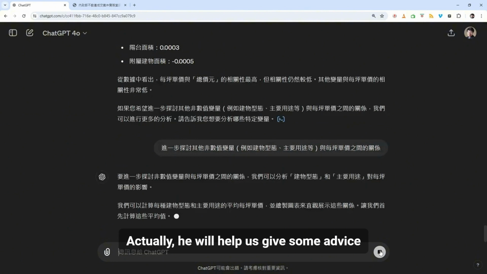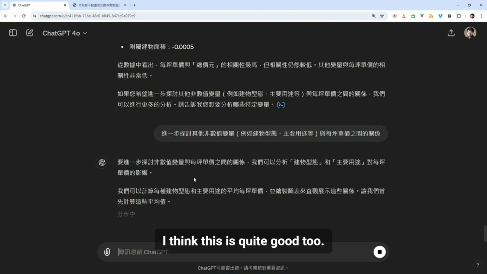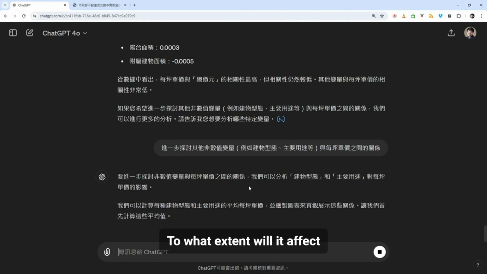Actually, it will help us by giving some advice. It can analyze how building types and main uses influence unit price per ping. I think this is quite good too, because the main use together with the form of the building, to what extent will it affect the price?